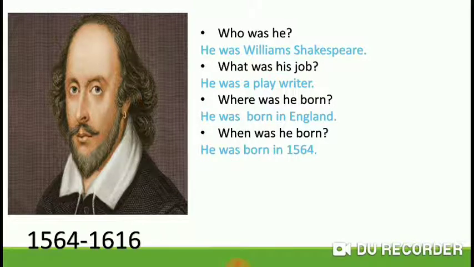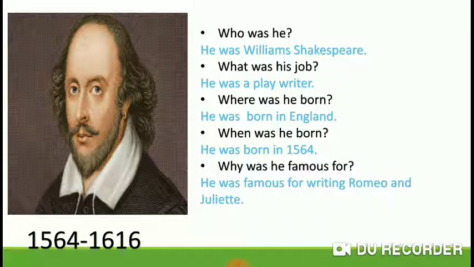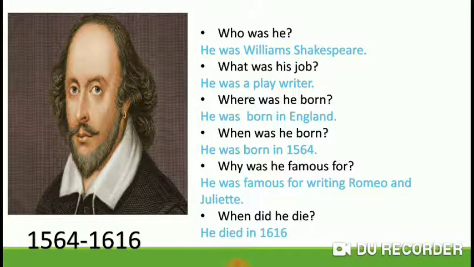Notice, when you say the date in English, a year in this case, you read the years in pairs. 1564. Why was he famous for? He was famous for writing Romeo and Juliet. When did he die? He died in 1616.